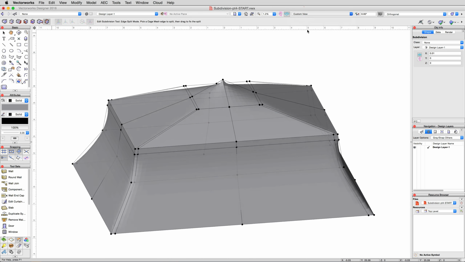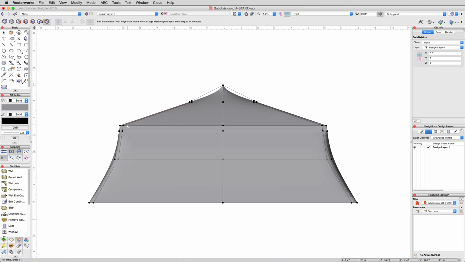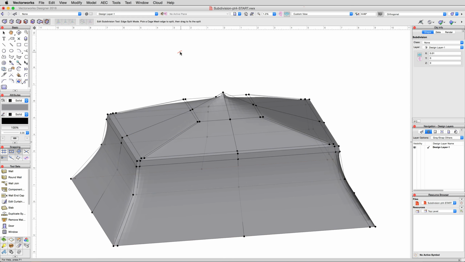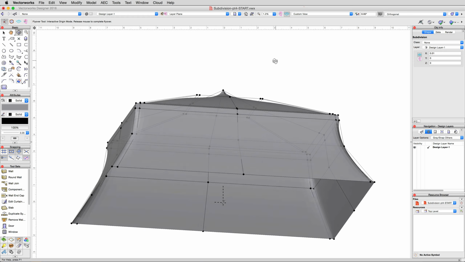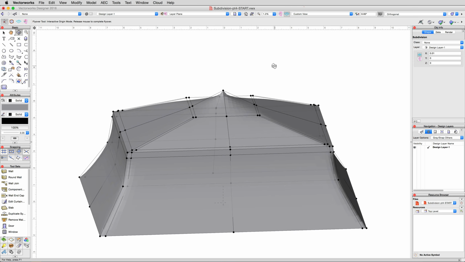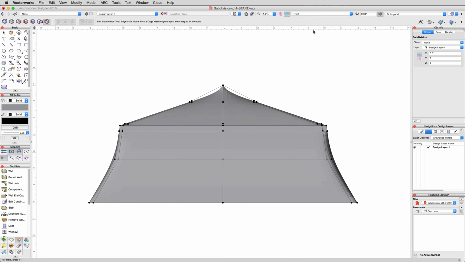Activate the edge split mode of the Edit Subdivision tool, and then in a front view, click along the angled edges right above the squared off framing, and you'll see that odd faceting vanish. The more cage geometry we apply to this object, the more directly we can control its appearance. Since we already have multiple cage edges surrounding our figure, we change less of the overall shape each time we add another edge now, as opposed to the beginning where 2 edges converted our shape from a circle to a rounded rectangle. Finally, to give our top ridge a little more definition, with the split edge mode active in front view, click along one of the side edges just below the squared off top section.